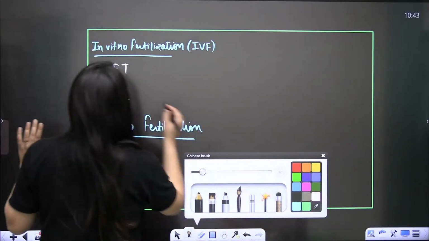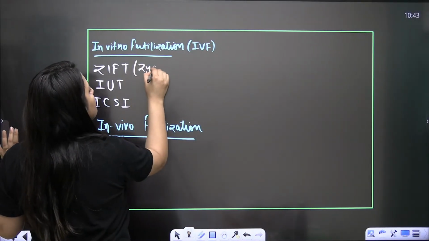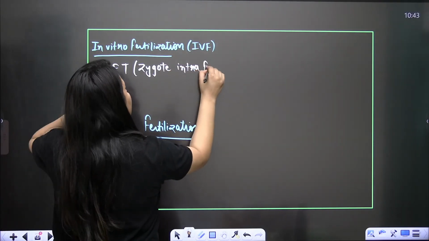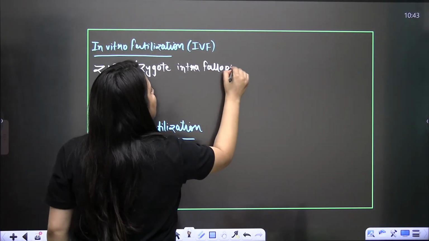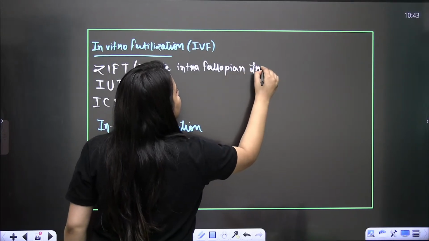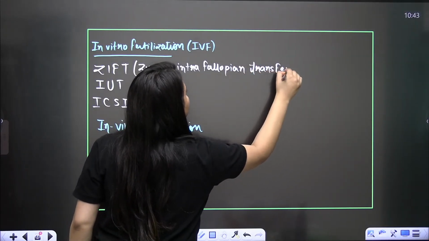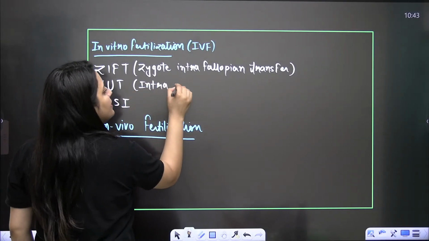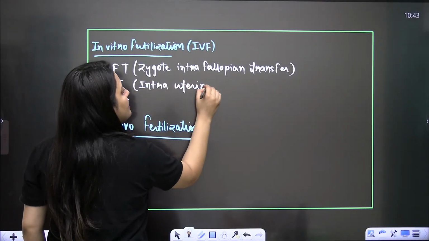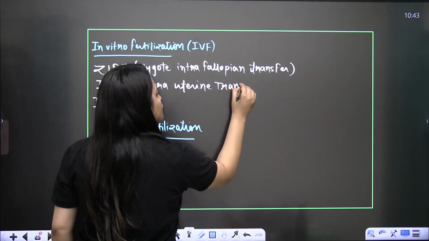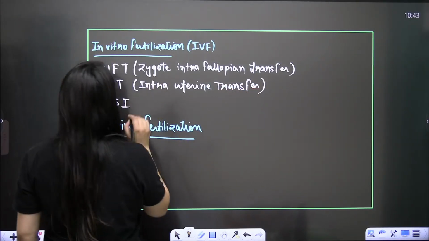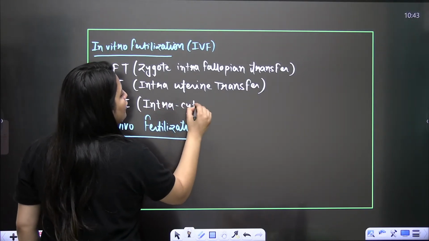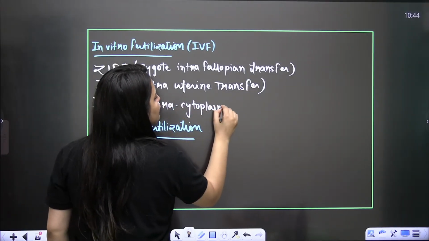Now, ZIFT means zygote intra-fallopian transfer. I will explain it in detail, but as of now, just mark it. IUT: intra means within, uterine transfer, intra-uterine transfer. The name is explaining everything. ICSI: intracytoplasmic sperm injection.